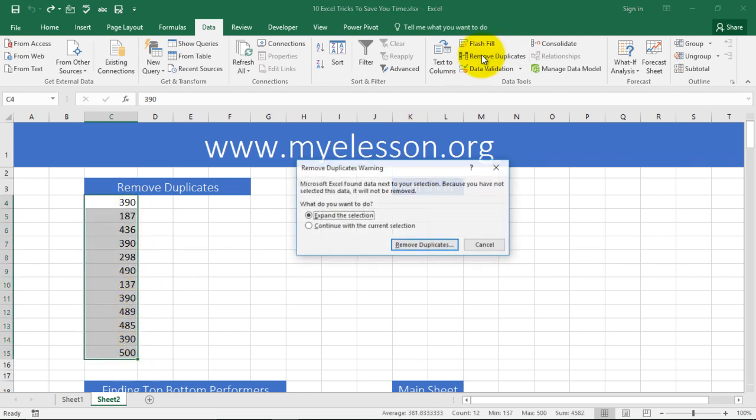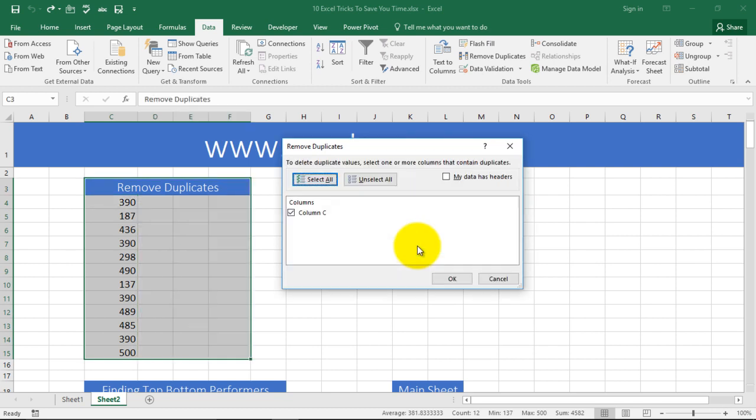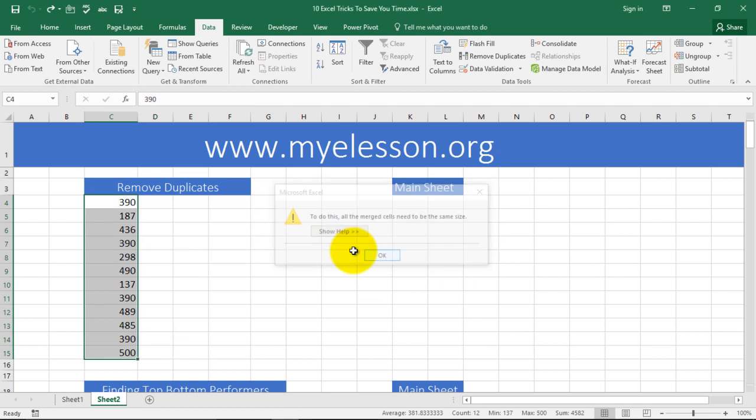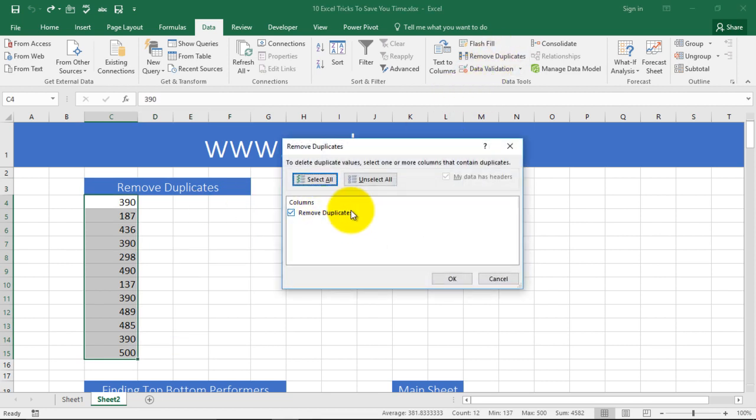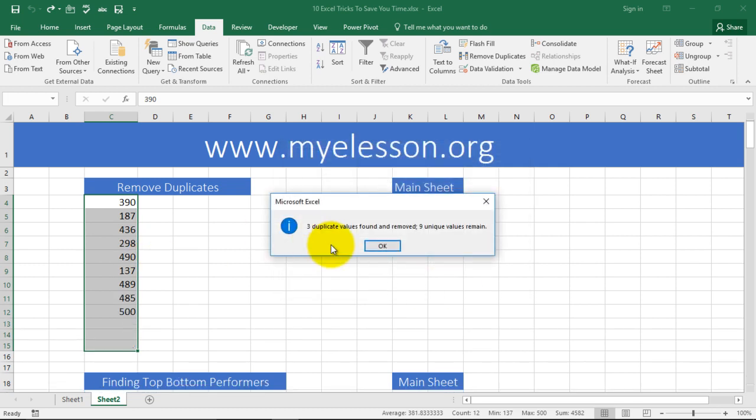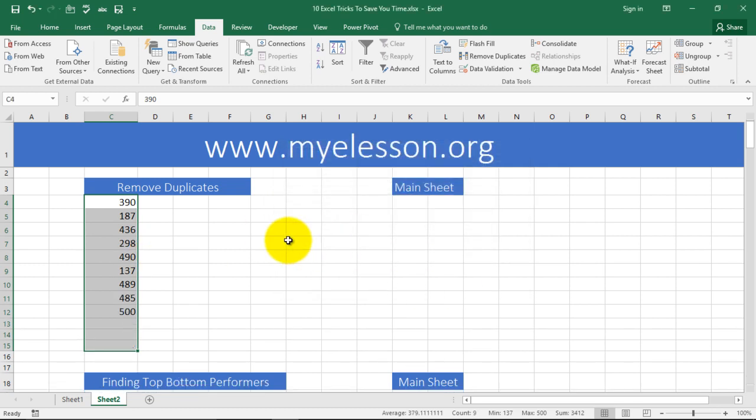Simple. Sorry, we had to click on continue with the current selection, and duplicates gone. Easy, extremely simple, nothing easier, right?